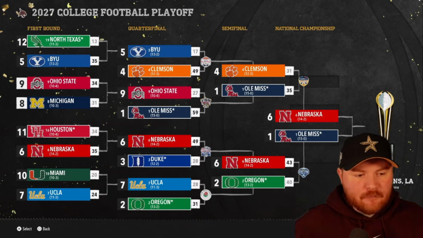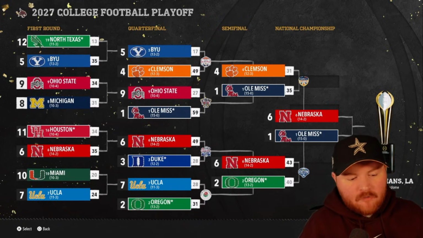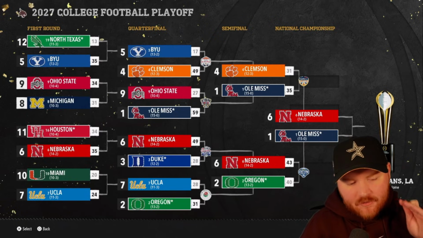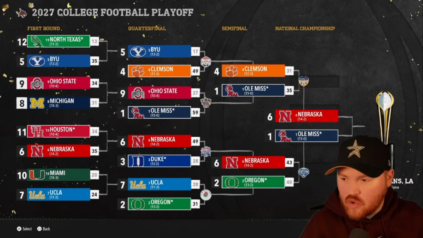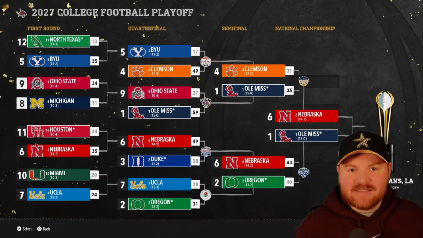So it's Ole Miss, Nebraska. Ole Miss gets by Clemson by 4 points. Nebraska gets by Oregon by 3 points. Nebraska and Ole Miss for the championship in New Orleans in the final season of the SEC as the SEC.